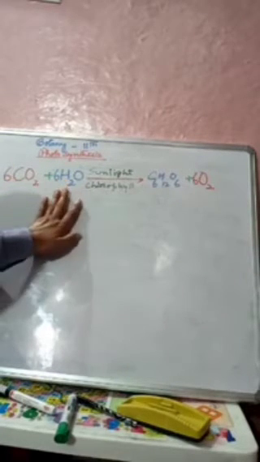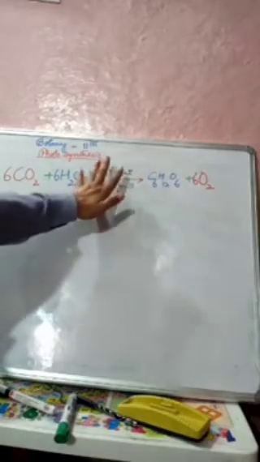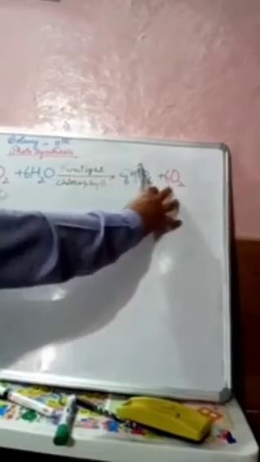It is 6 times oxygen. So this is the overall summary. This is the overall chemical reaction, the biochemical reaction, which takes place during the process of photosynthesis. We will see that these inorganic substances, carbon dioxide and water, combine together in the presence of sunlight and chlorophyll to give us the carbohydrate and then the liberation of oxygen.